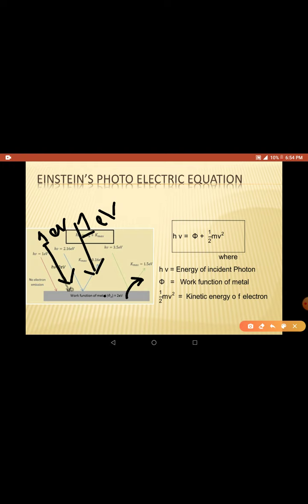No, it cannot eject. These photons are simply absorbed by different electrons. As these photons have very little energy compared to 2 electron volts, the electron cannot come out unless you increase the frequency or energy of the photon.